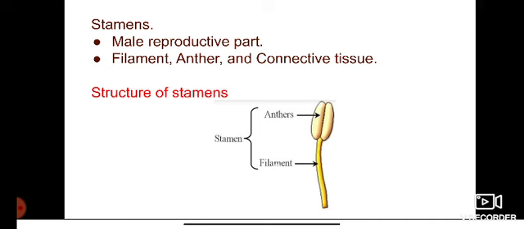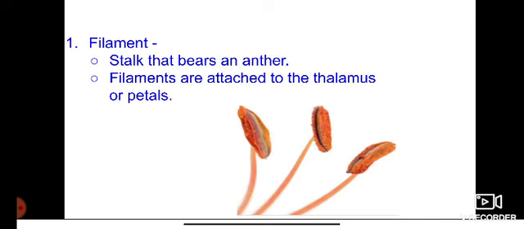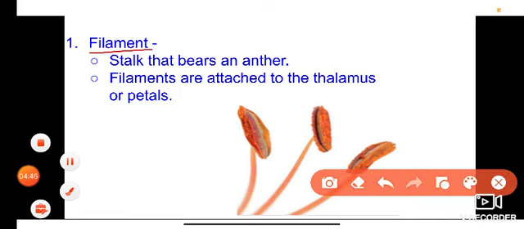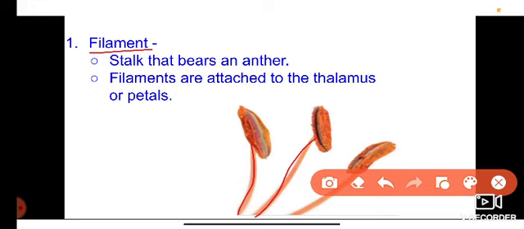The first part of the stamen is the filament. It is a slender stalk-like structure and it helps to hold the anthers. This is the anther, and these filaments are attached to the thalamus.